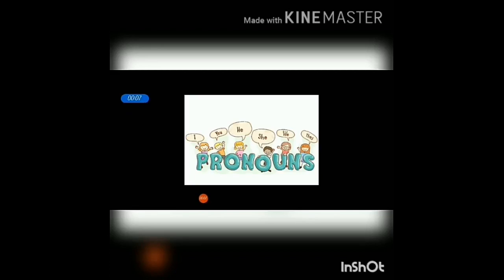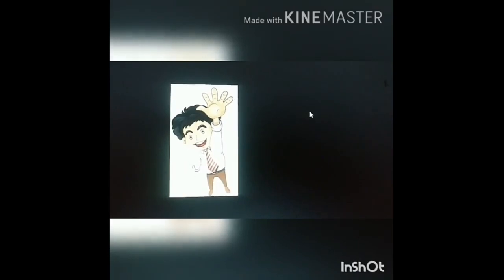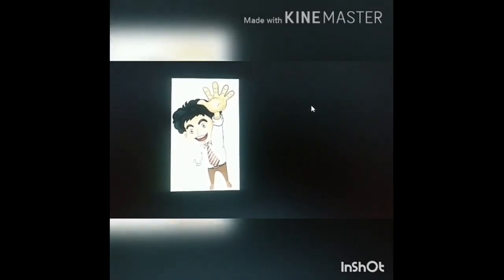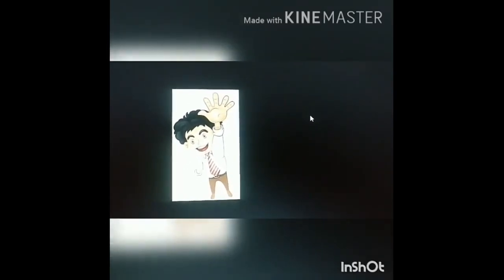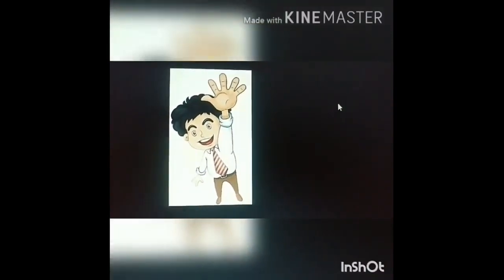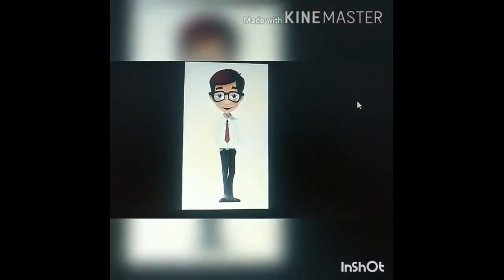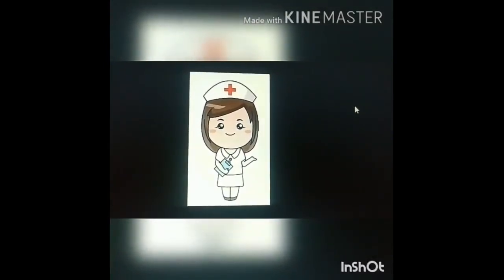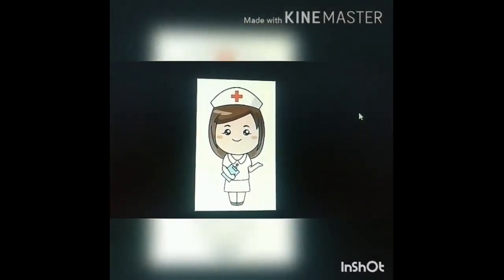Shall we play an activity on pronouns? Okay. Parents, kindly play this game with your kids. Show this picture and ask your kid whether it is he or she. So look at the first picture. Have you identified? Shall we move to the second picture? Whether it is he or she. Okay, shall we move to the third one? Have you identified that? Okay. This is the fourth one. And then, shall we move to the fifth one?